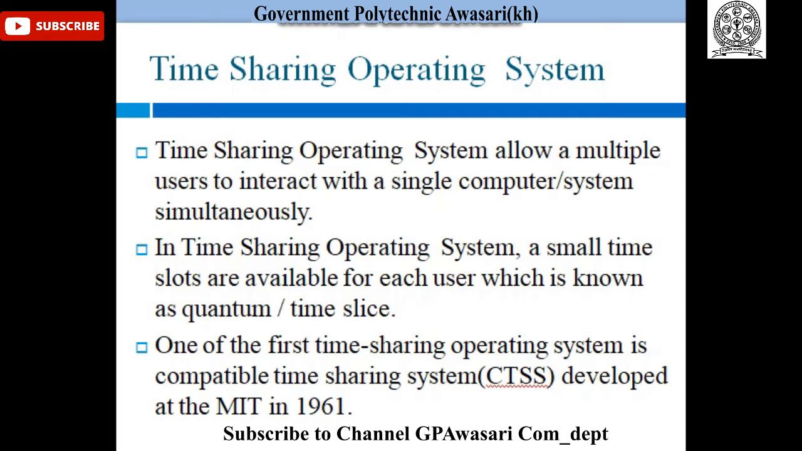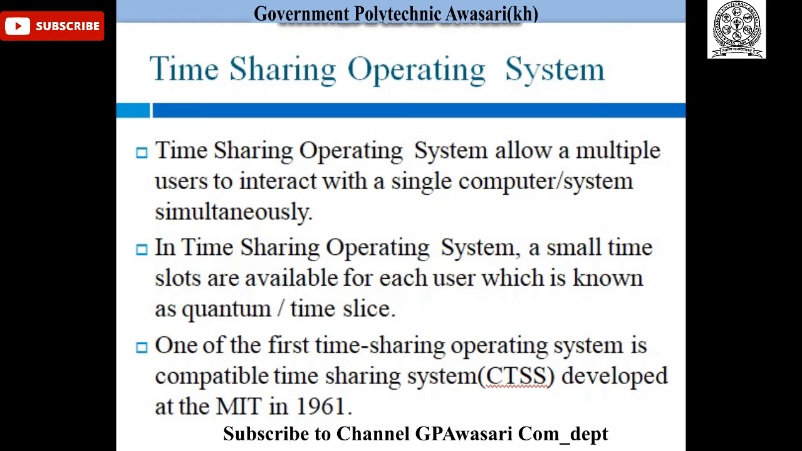Now, let's see time-sharing operating system. Time-sharing operating system allows multiple users to interact with a single computer or system simultaneously. It simply means that more than one user will interact with the single CPU simultaneously, meaning one by one. This we will see in detail with the help of a diagram.